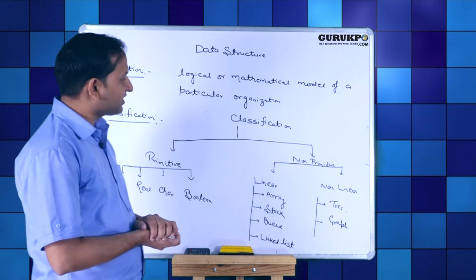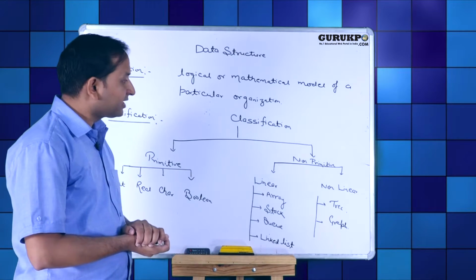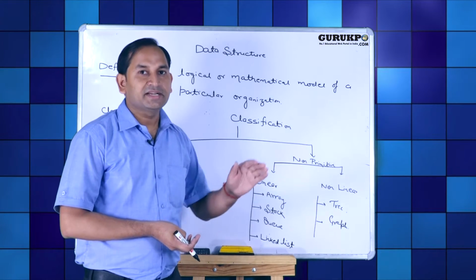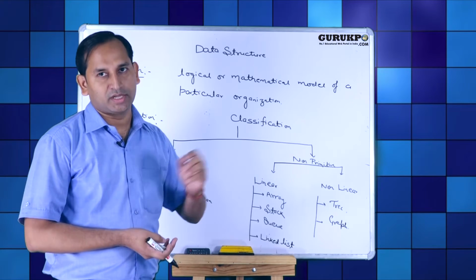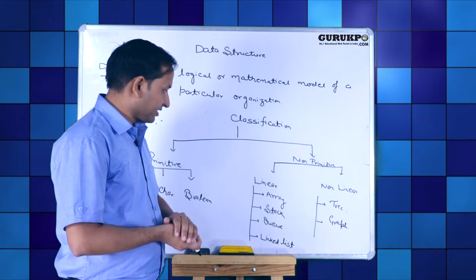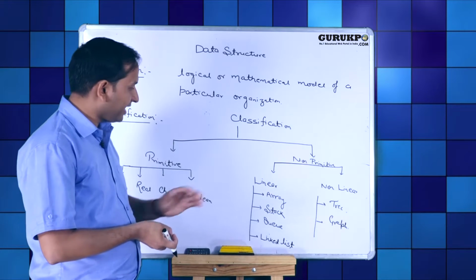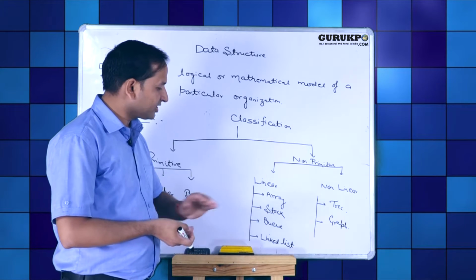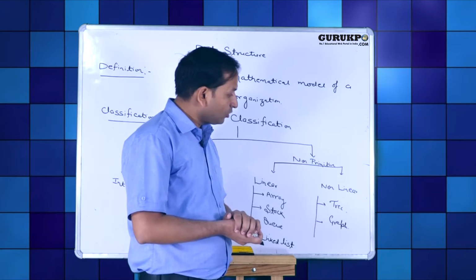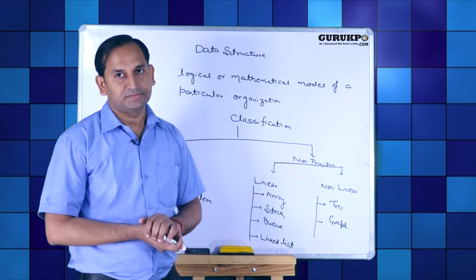Second category of classification is called non-primitive data structure. Non-primitive data structure is classified in two types, linear and non-linear. Linear means data is arranged in a particular sequential order, and that is called linear data structure. Linear data structure is also classified in four broad categories. First one is array, second one is stack, third one is queue and fourth one is linked list. Non-linear data structure is also classified in two broad categories. First one is tree and second one is graph.